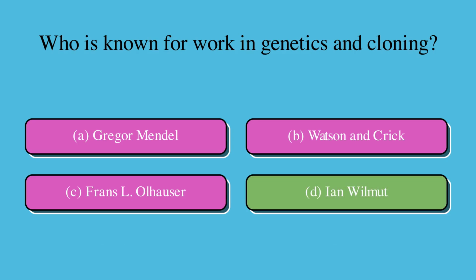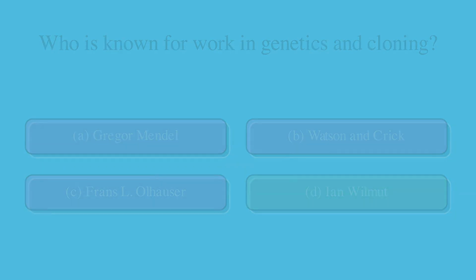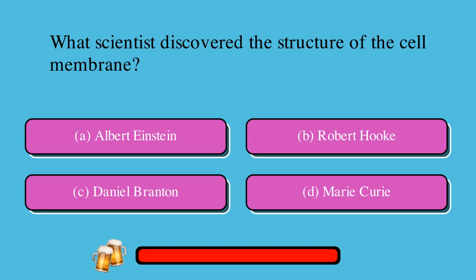Ian Wilmot. What scientist discovered the structure of the cell membrane? A. Albert Einstein, or B. Robert Hooke, or C. Daniel Branton, or D. Marie Curie? The correct answer is C. Daniel Branton.